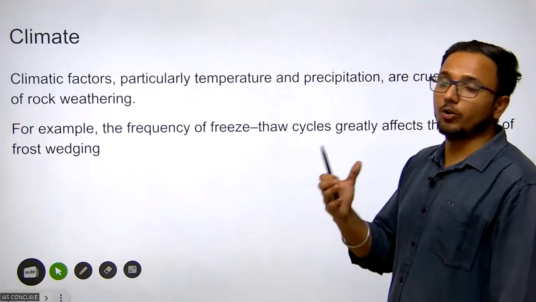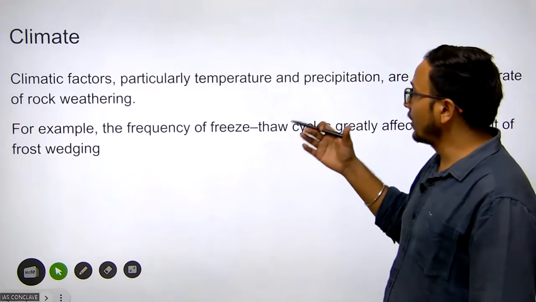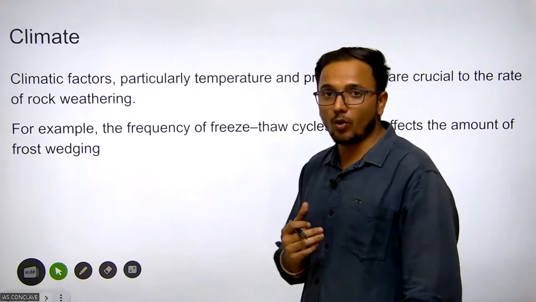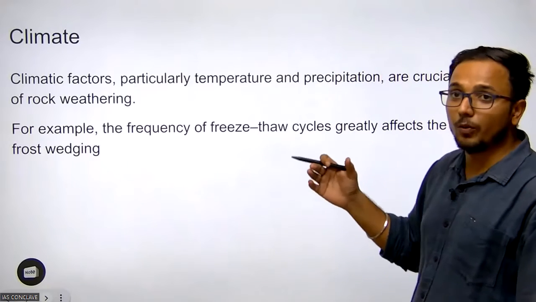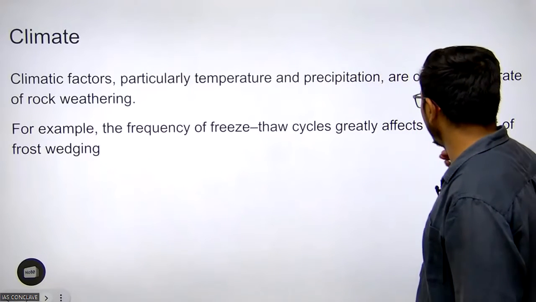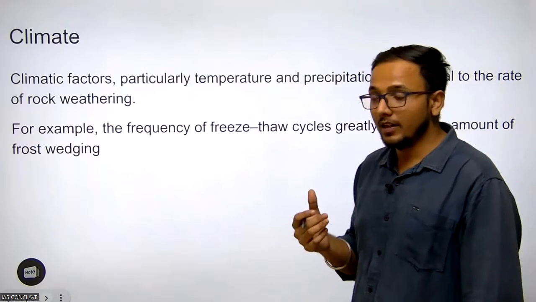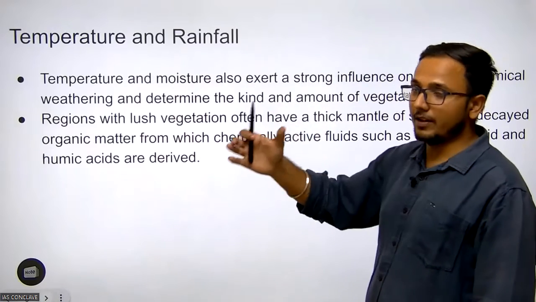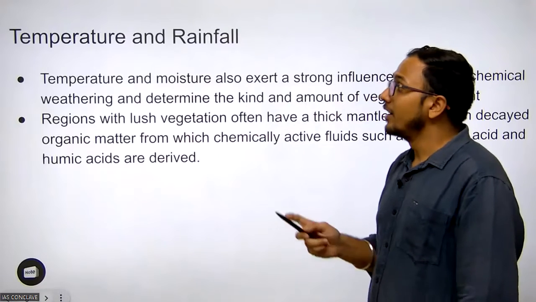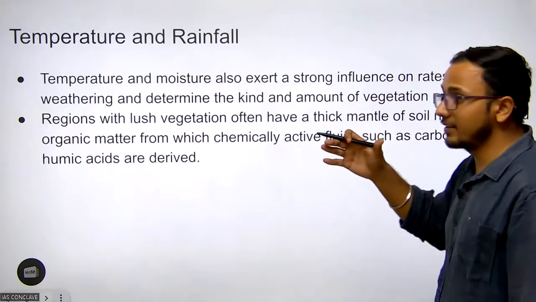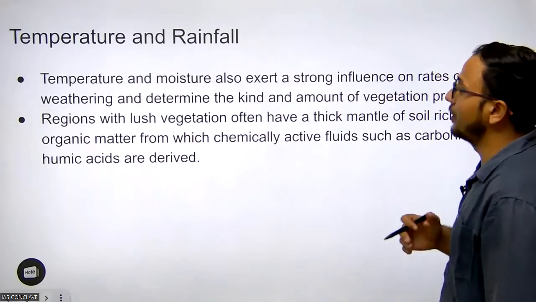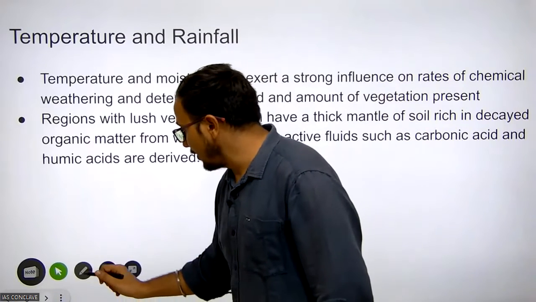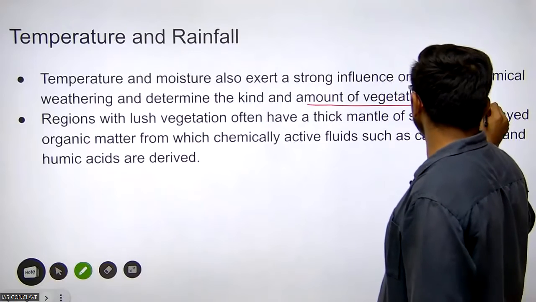Climate: how does climate affect the rate of weathering? Climate factors, particularly temperature and precipitation, are crucial to the rate of rock weathering. For example, the frequency of the freeze and thaw cycle greatly affects the amount of frost weathering. Temperature and moisture also exert a strong influence on the rate of chemical weathering and determine the amount of vegetation present.